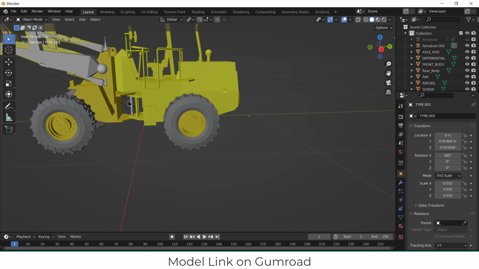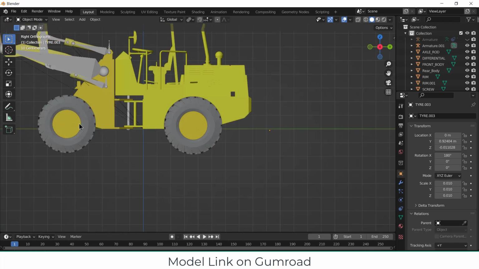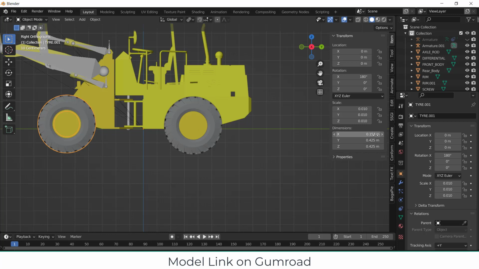And now what I want is that when this moves forward, these wheels will rotate. So first thing I need to know is the diameter of these wheels. So select this and press N. You will see it is 0.425, 0.4425. So I guess you all know the circumference formula, because we are going to use drivers to animate it.